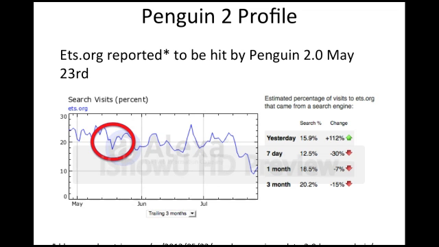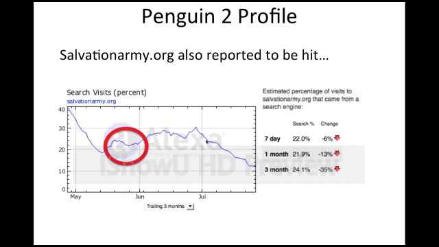But I'll provide a little bit of evidence here of what the Penguin 2.0 profile seems to be looking at. So when Penguin 2.0 was released on May 23rd, there were a number of sites that were published to have been hit by the algorithm, and this is one of them. This is ets.org, and they seem to have been hit by the Penguin 2.0 algorithm here on May 23rd. So too was Salvation Army hit as well.